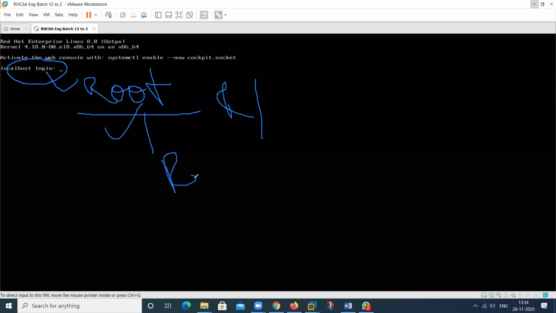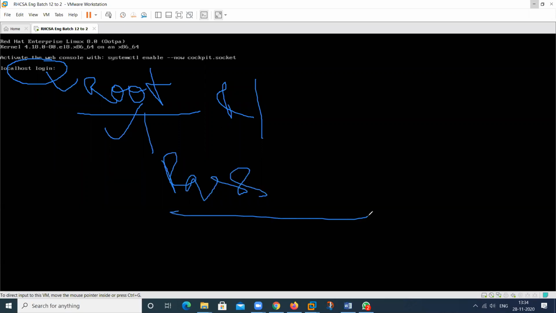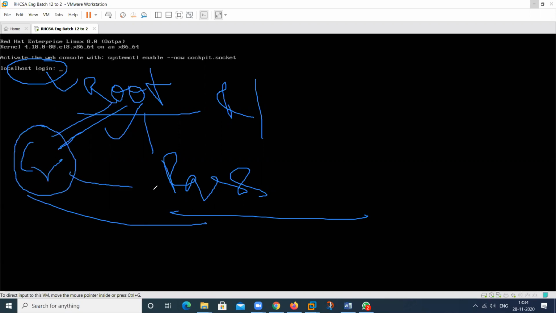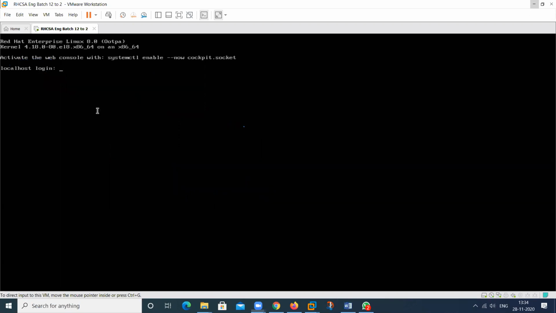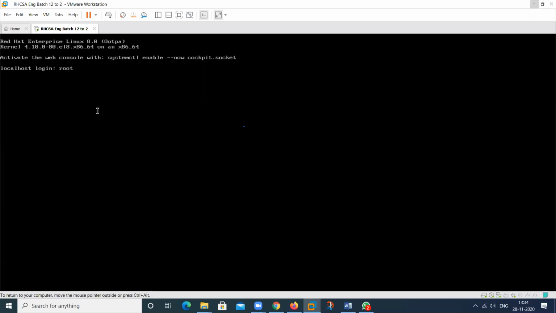Then give the password also. Username and password are called credentials. So you should provide your user information and your password information. Then you can log in. I will provide root as the username and password.